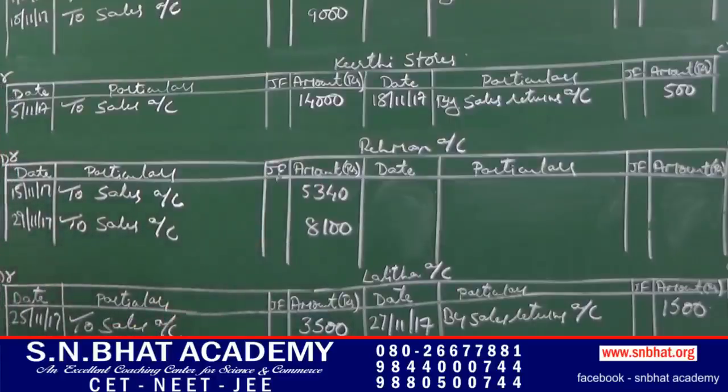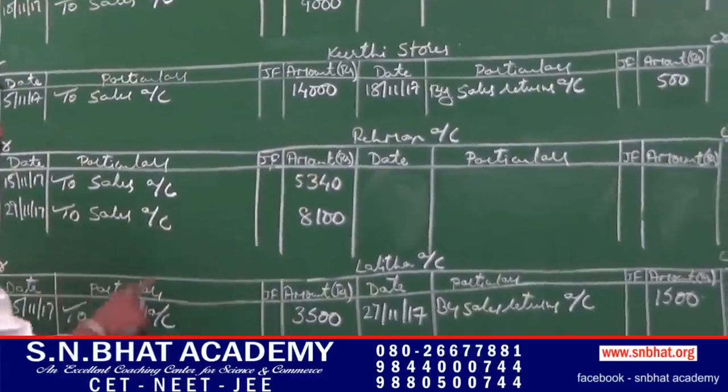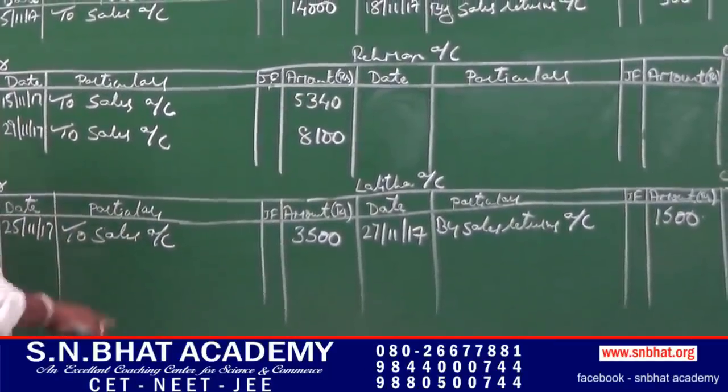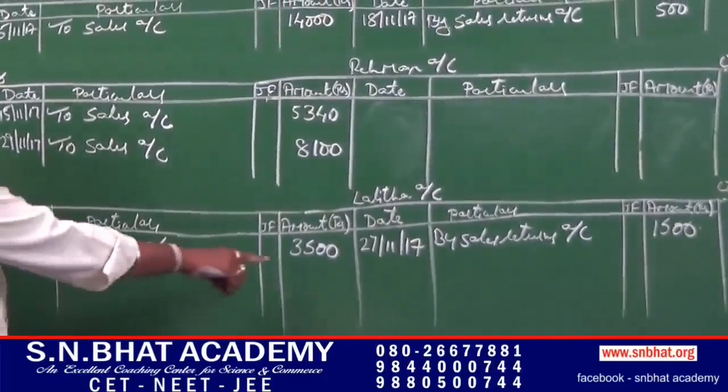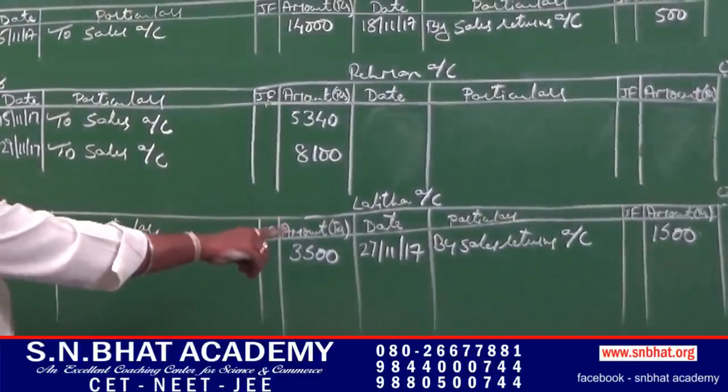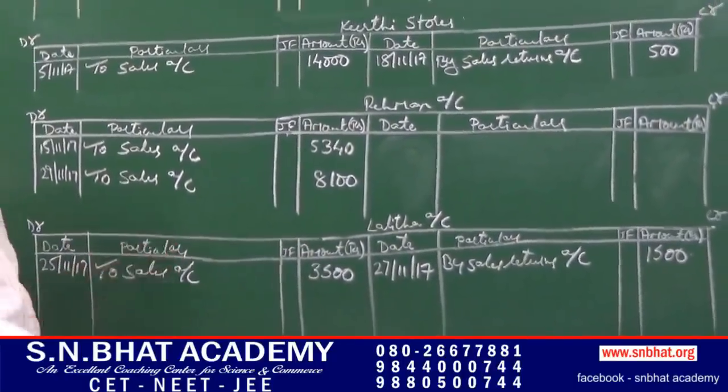No need to total and balance. Next, Lalita account. In Lalita account, we had sold goods on 25th of November. Sales has to be debited. To sales, 3,500, and sales returns on 27th of November. It has to be credited.